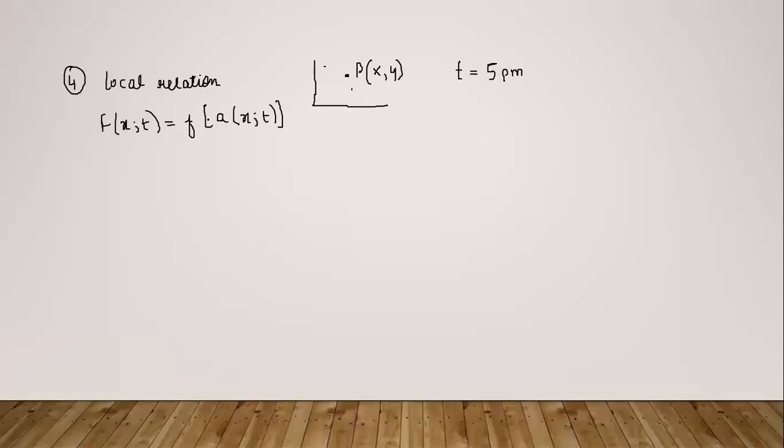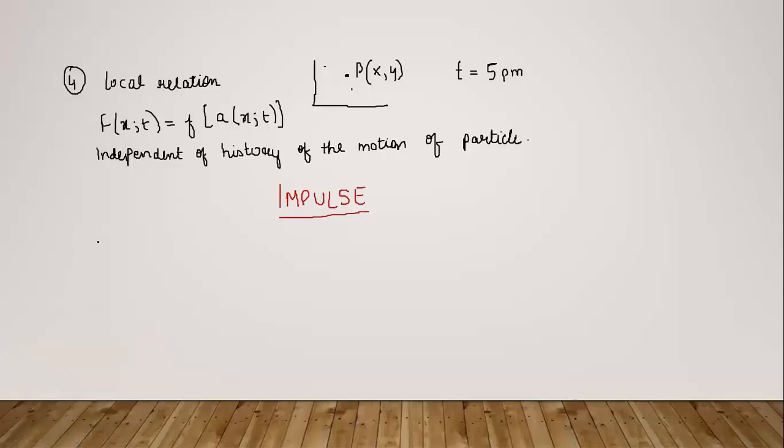This x and t and this x and t, they must be same. So local relation means independent of the history of the motion of the particle. So next we will... So these four were some important points related to the second law of motion, which you must remember, keep in mind. Then we will discuss another topic, that is impulse.